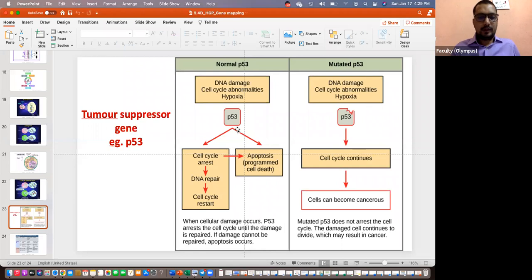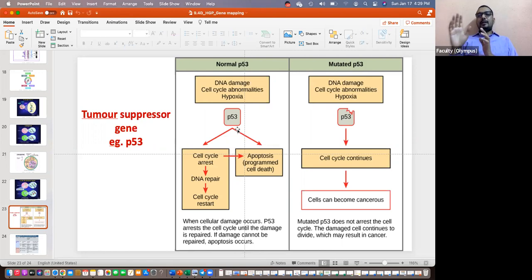That is a very good example, a very well-known example in this field. Sir, but the cell has gone for apoptosis, right? After the damage, if P53 normally functions, two things can happen here. Either the DNA damage is fixed, or if it cannot be fixed, apoptosis takes place. But if P53 is not functioning, none of this will take place.